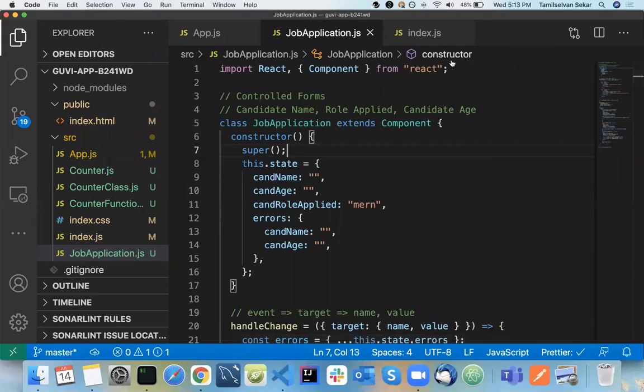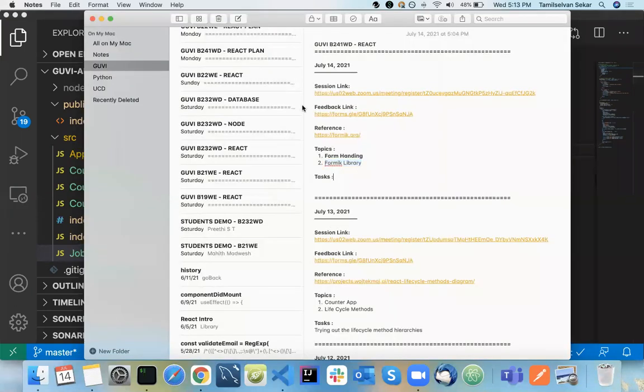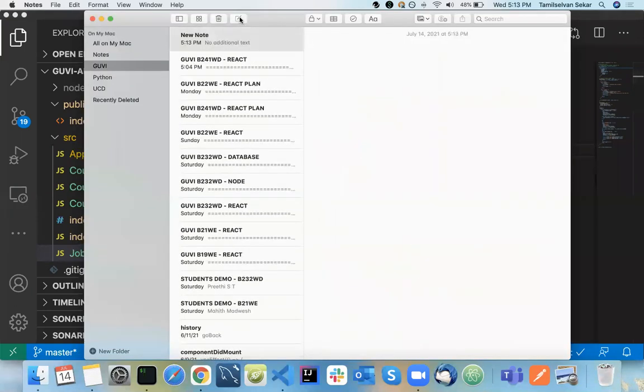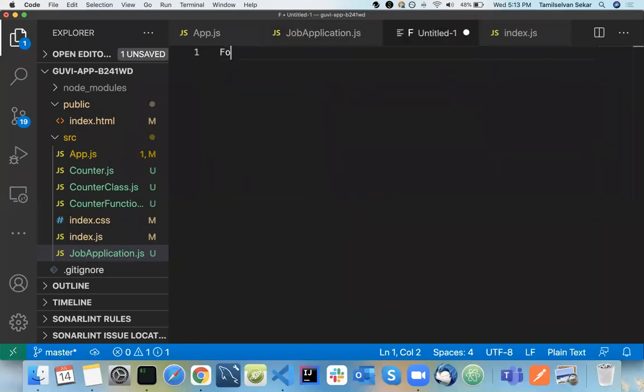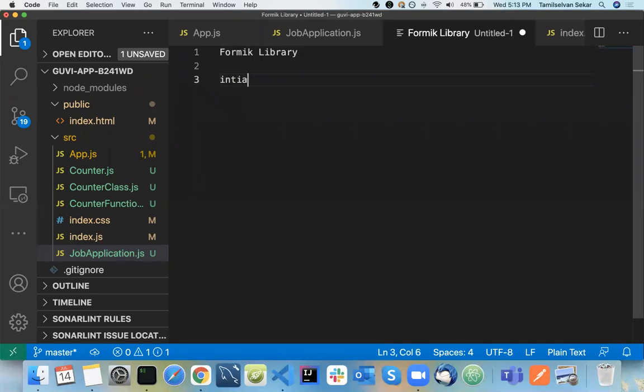So whenever you get to know Formik, you need to know three things. Whenever you take the Formik library, your mind should give you three things. One is initial values. One is validate, and the last thing is onSubmit. These are the things you need to know before moving on to the Formik library.